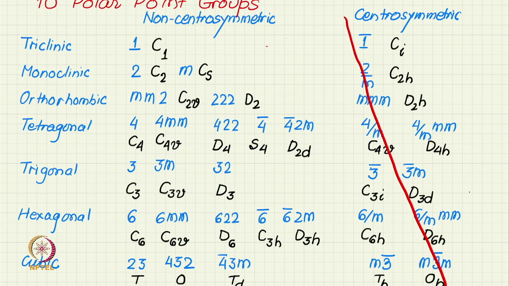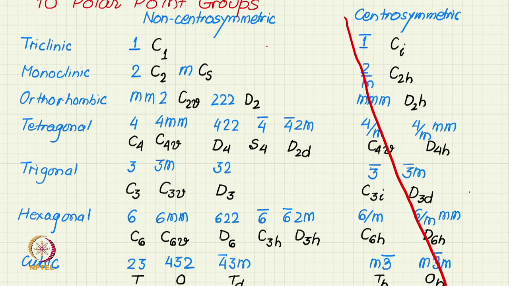In blue, I have shown the Hermann-Mauguin or international notation, and in black, I have shown their Schoenflies notation. Now, among the non-centrosymmetric groups also, the fixed axis is limited only to certain groups.